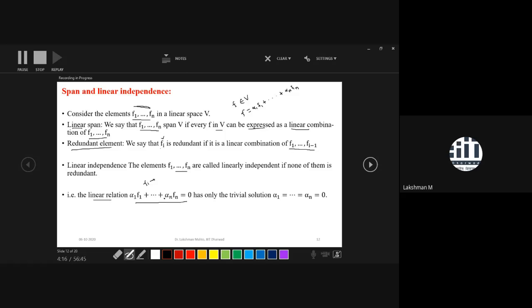If this linear relation has only the trivial solution, that means all coefficients are zero, only the zero linear combination equals zero, then we say that these are linearly independent. Here fi may be a function, it is not only a vector, it is more than a vector. So that is the criterion.